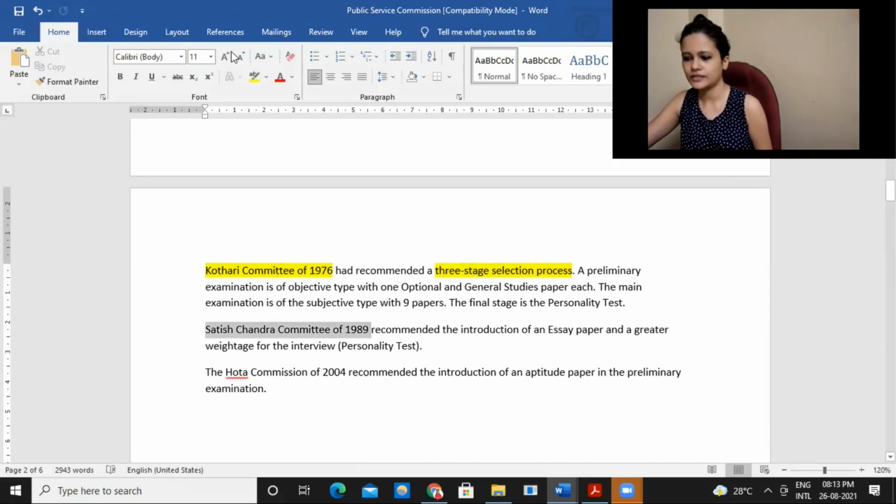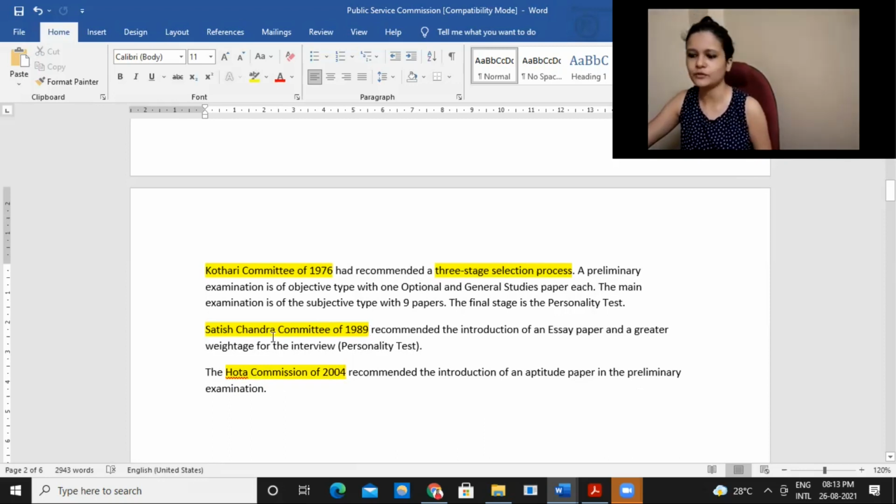Then there was another committee, the Satish Chandra Committee of 1989, which recommended that we should introduce an essay paper and give more weightage to the personality test or interview. Then there was another commission, the Hota Commission of 2004, which recommended introducing an aptitude paper in the preliminary exam.